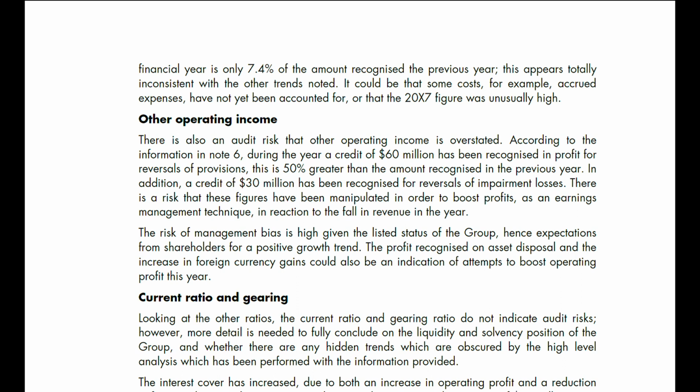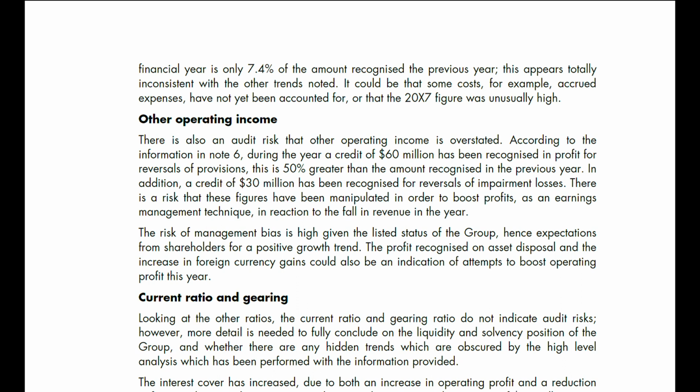Other operating income. There is also an audit risk that other operating income is overstated. According to note 6, during the year, a credit of $60 million has been recognized in the profit for reversals of provisions. This is 50% greater than the amount recognized in the previous year.